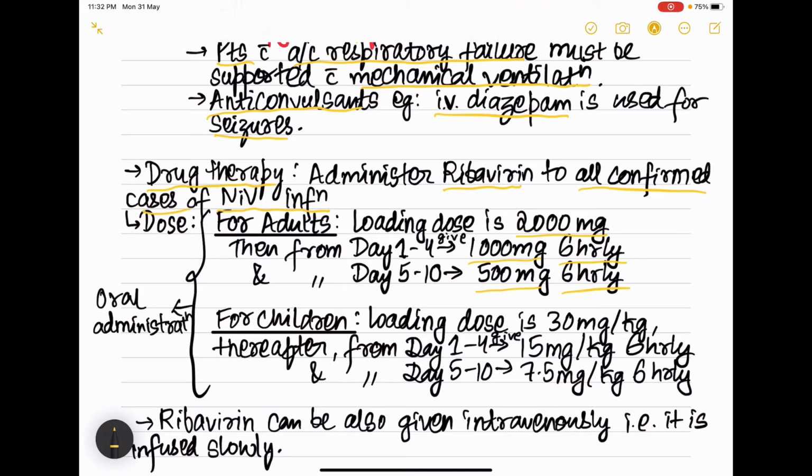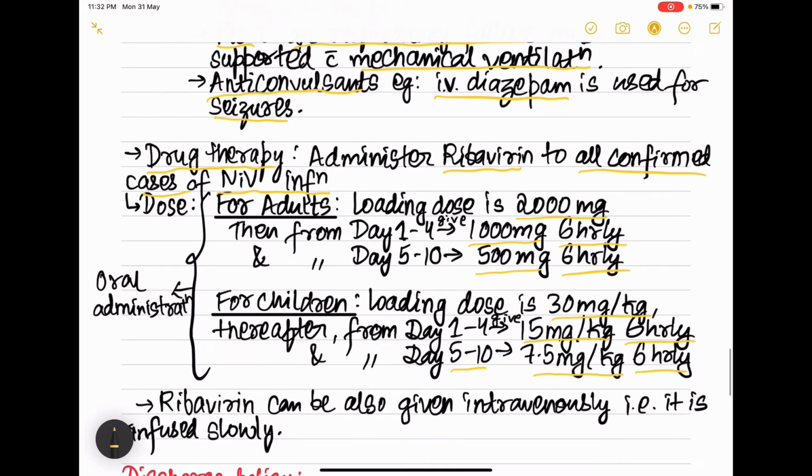For children, the loading dose is 30 milligram per kg. Then from day 1 to day 4 we give 15 milligram per kg 6 hourly, and from day 5 to day 10 we give 7.5 milligram per kg 6 hourly. A very easy way to remember this is just we have to halve the values. So first is 2000, the next is 1000, then 500. The same goes for children also, that is 30 milligram, then 15 milligram and 7.5 milligram.